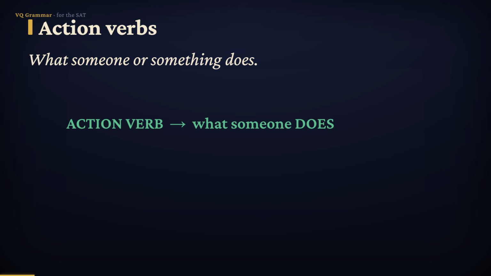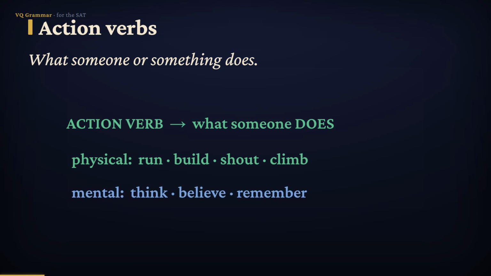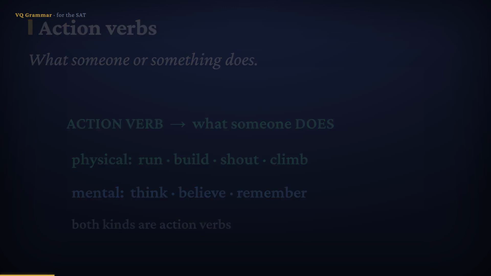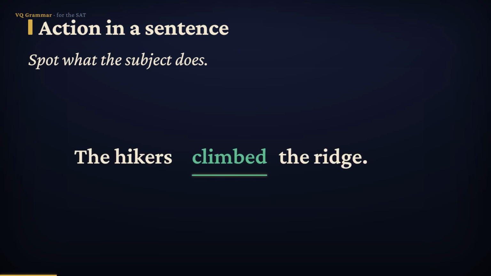Now, action comes in two flavors. There's physical action, the kind you can see: run, build, shout, climb. And there's mental action, the kind that happens inside the mind: think, believe, remember. Both of those count as action verbs. For example, the hikers climbed the ridge. Climbed is the action. It's what the hikers did. So whenever a word names something being done, physical or mental, you've found an action verb.